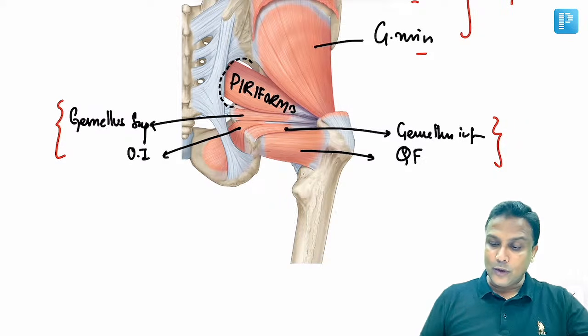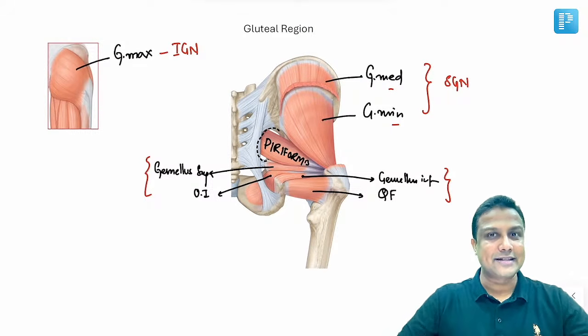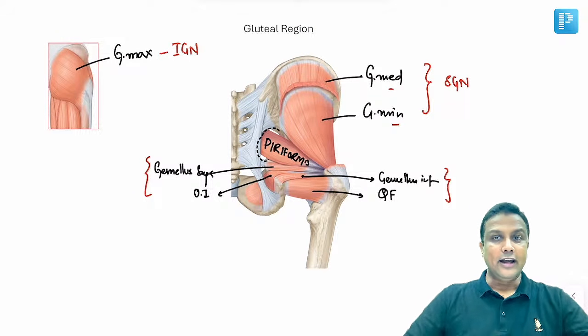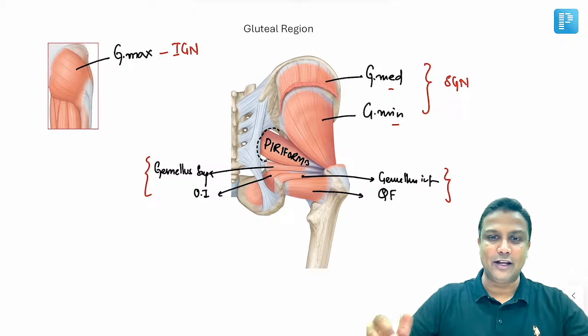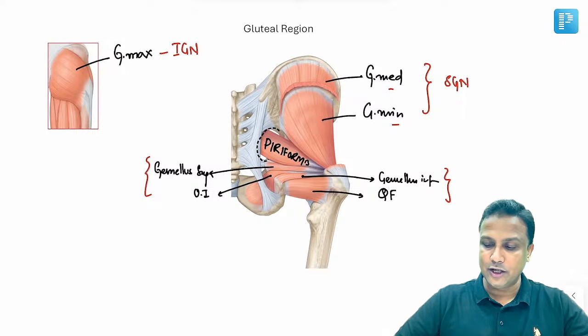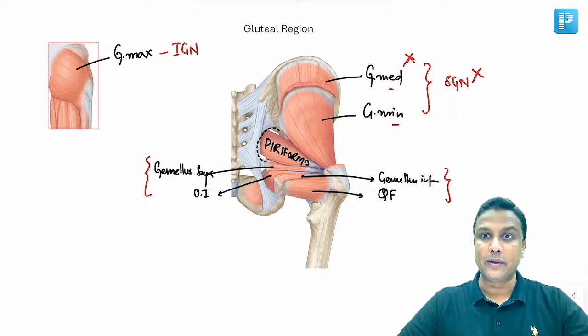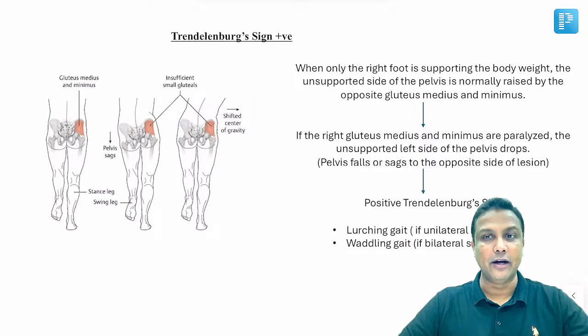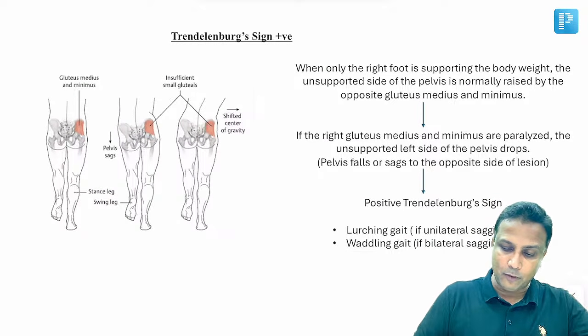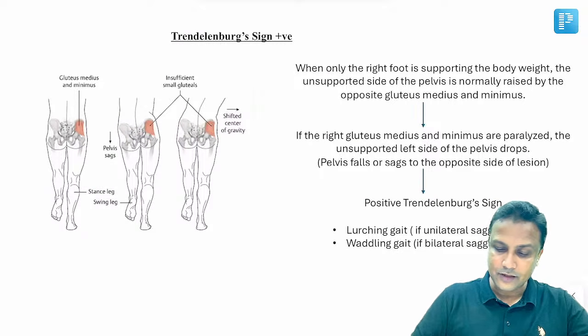Okay. Now, once you are able to identify all these muscles here in the image, remember image-based questions come from here, sir. That is done. Now, the very famous clinical application from here will be the injury to the superior gluteal nerve. If the superior gluteal nerve is gone, medius and minimus will be gone. The person will not be able to walk properly, and that is nothing but Trendelenburg sign will be positive in this one here.